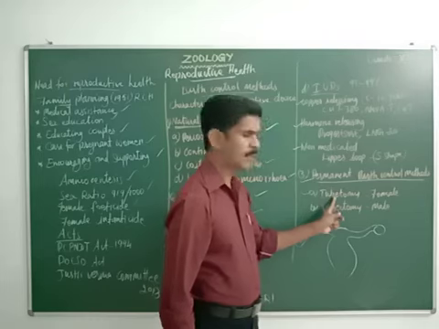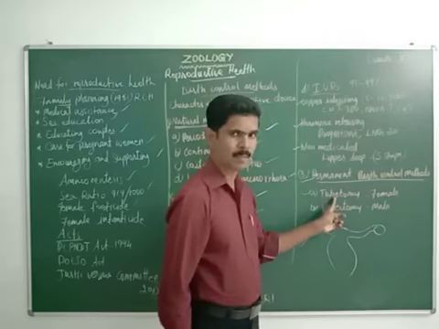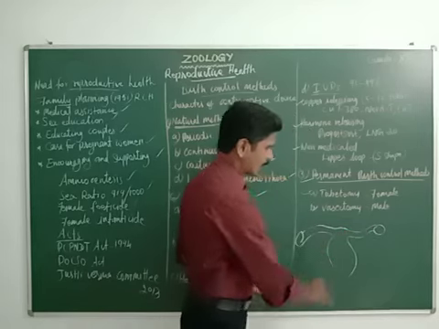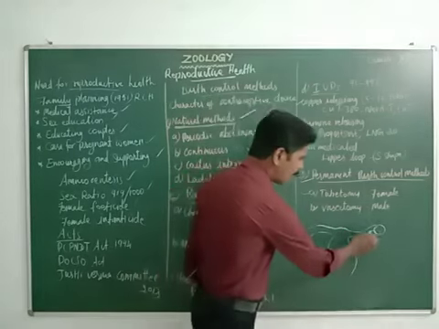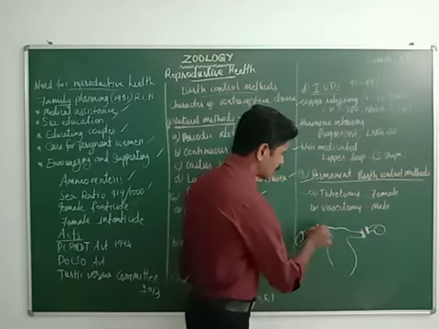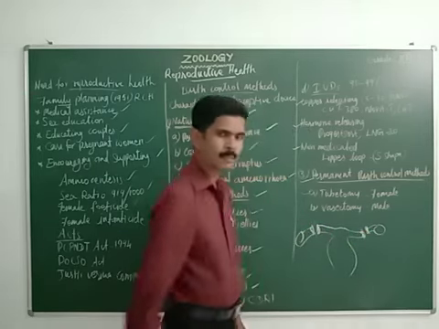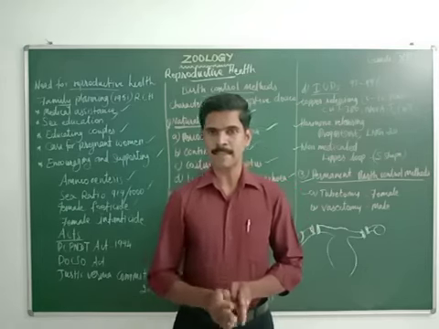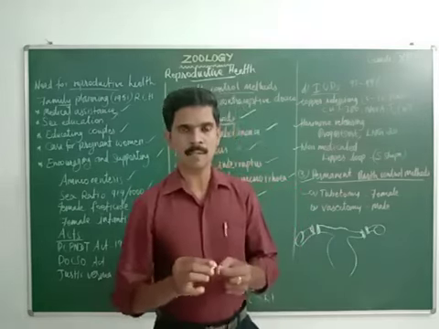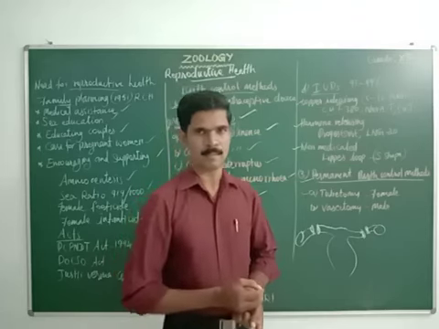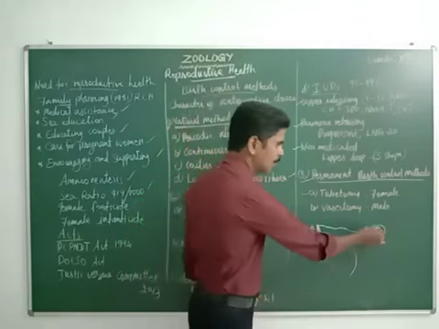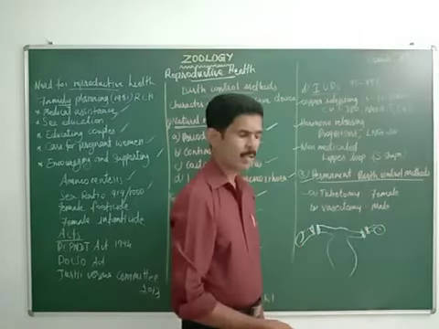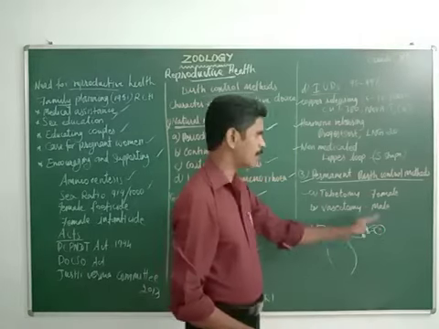So in the tubectomy birth control method, both fallopian tubes are cut, and a small knot is made at both ends. Both fallopian tubes of the female reproductive system are cut and a small knot is made on both cut ends. Understand? Now the ovum is unable to move from the ovary. So this is a permanent birth control method in female.